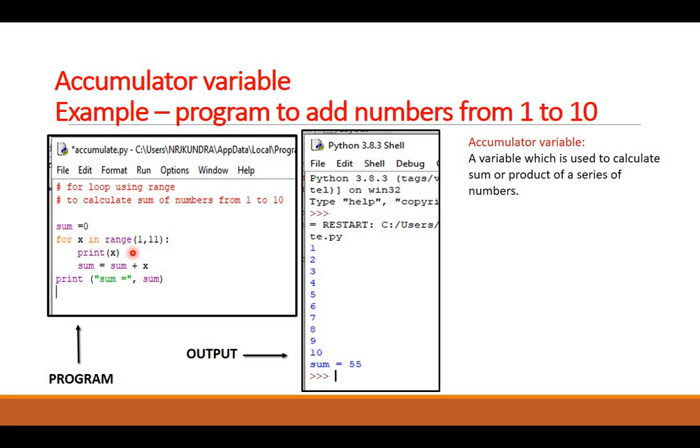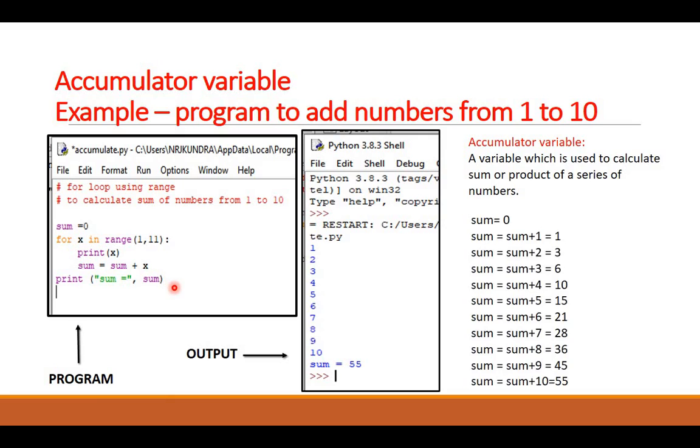I am printing the numbers, so one by one all the numbers will be printed. And then I am adding each generated number into the accumulator variable sum. This all is happening in the loop. As you can see, these two statements are inside the loop, indented. And then after coming out of the loop, the sum is printed.